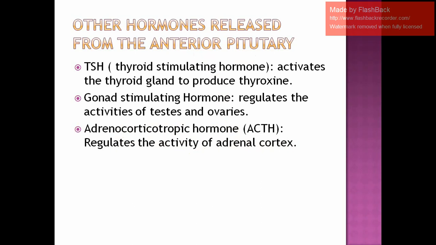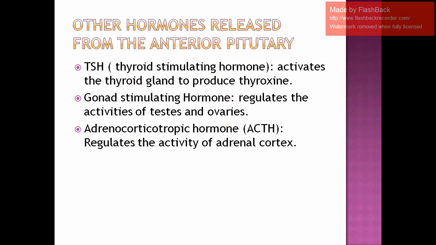So now the concept of why pituitary gland is called the master gland is known to us. We can see these are the other hormones released from the anterior pituitary apart from our growth hormone. Growth hormone, if deficient in children, leads to dwarfism. If it is in excess production, it leads to gigantism in the children.